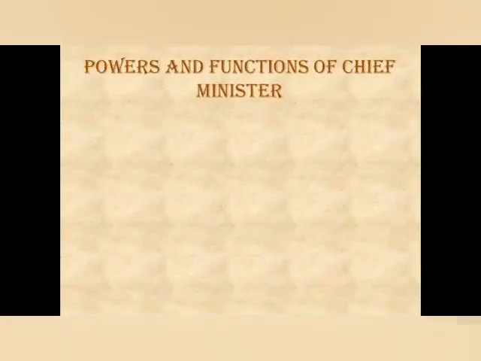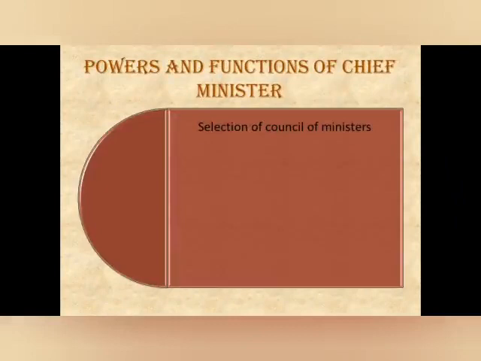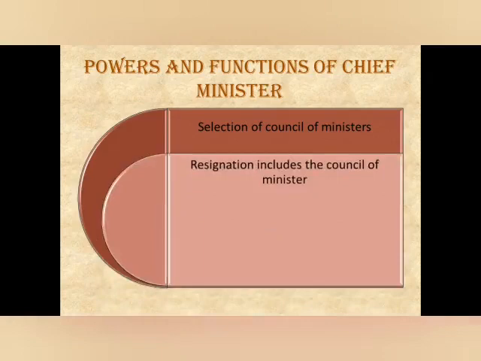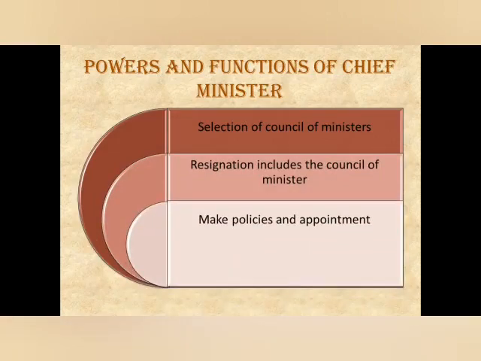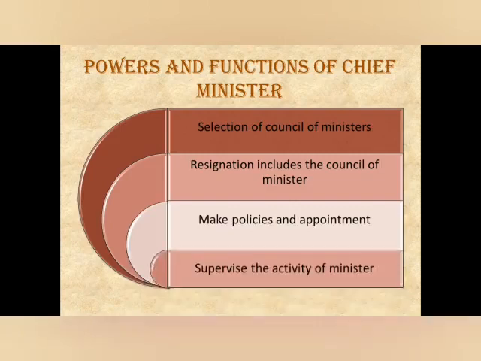Powers and functions of the chief minister. The chief minister advises the governor in the selection of the council of ministers. The resignation of the chief minister includes the resignation of his council of ministers. The chief minister plays an important role in making policies and appointments of the state government. The chief minister supervises the activity of the other ministers.